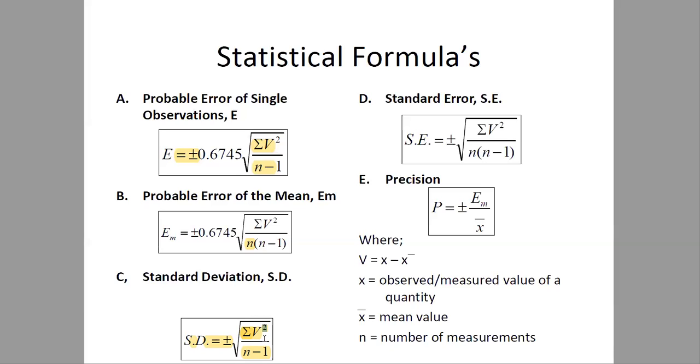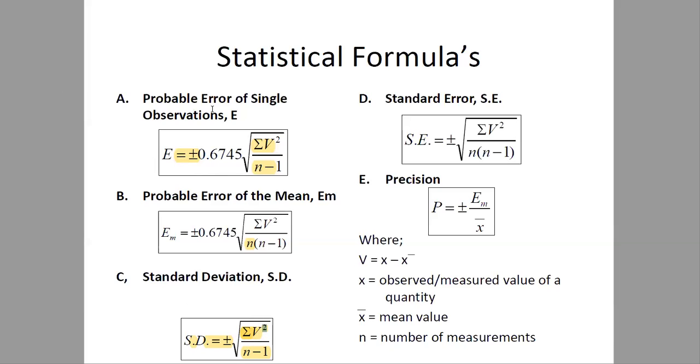So we'll calculate them using the relation. Till now we have seen three relations. First, we start with standard deviation, calculated using the relation summation v square divided by n minus 1.